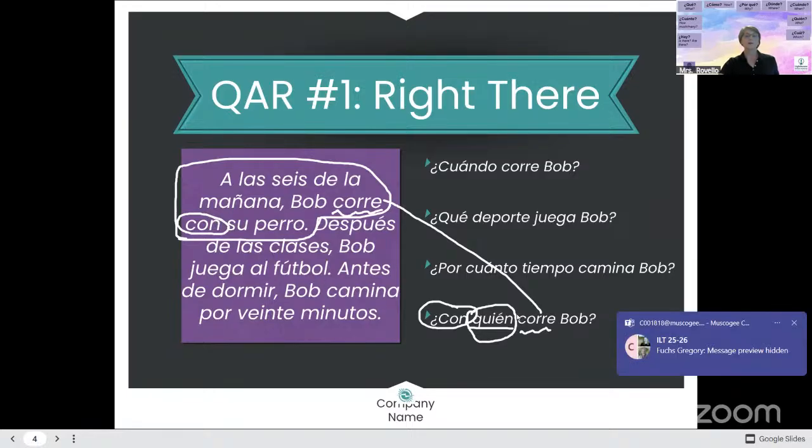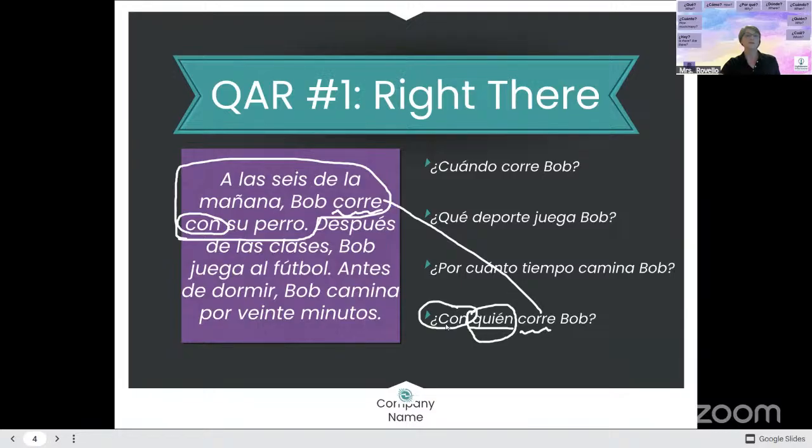So if it's who, and I see this con and I see corre, my answer is Bob corre con su perro. Even if I don't know what any of it means, all I have to do is match. On these questions where the answer is right there in the text, all we're doing is matching. Bob corre con su perro. Bob runs with his dog.